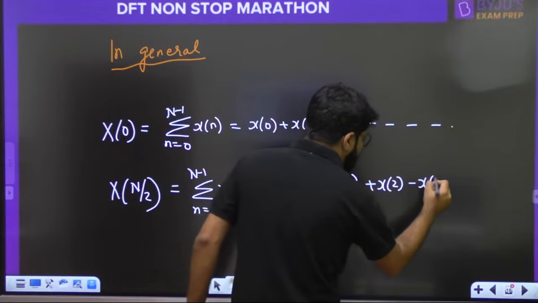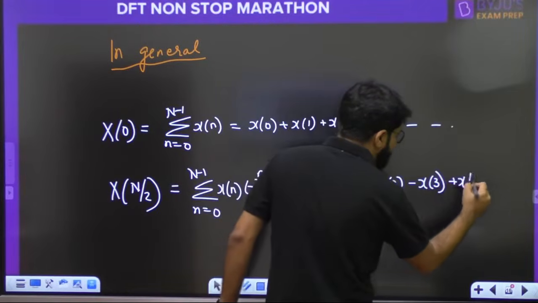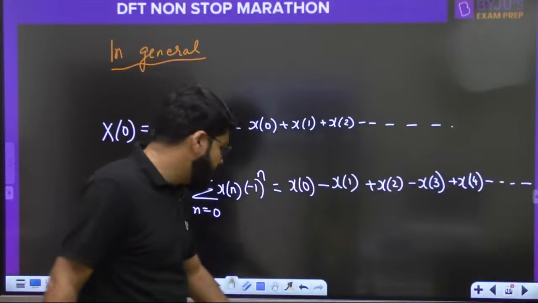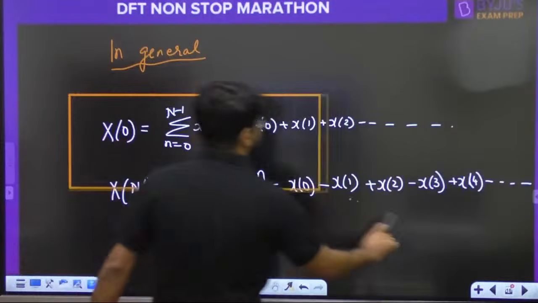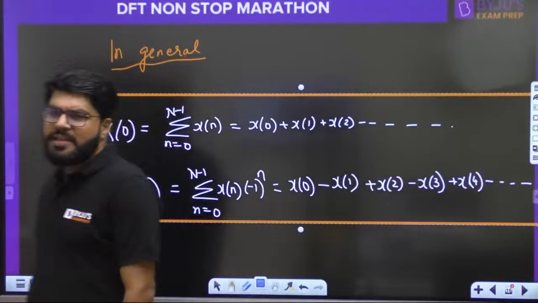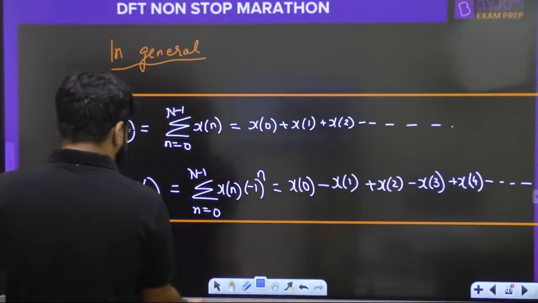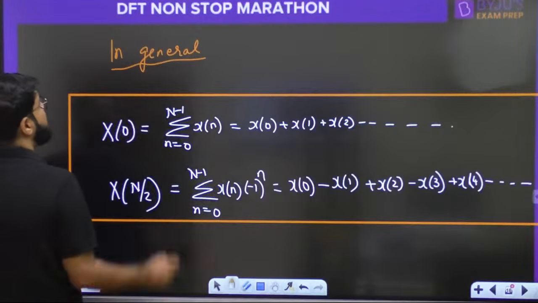plus x2 minus x3 plus x4, minus, plus, alternating. It will keep on rolling ahead. Okay? This is the general thing you should remember. Okay, let's jump back to the question.